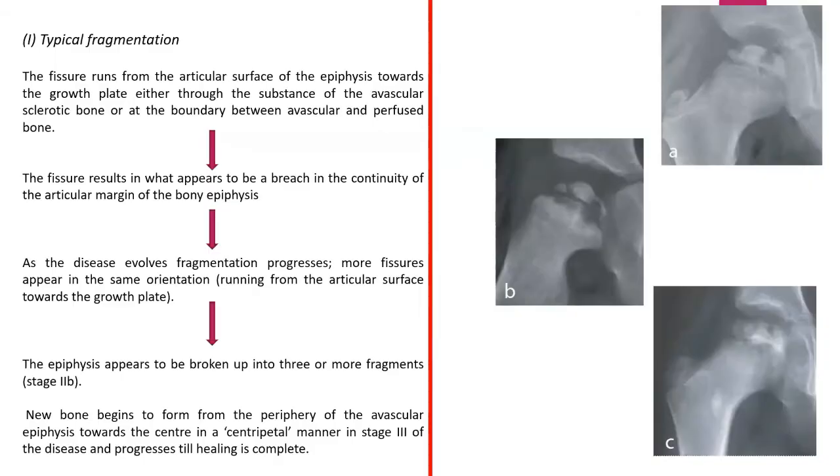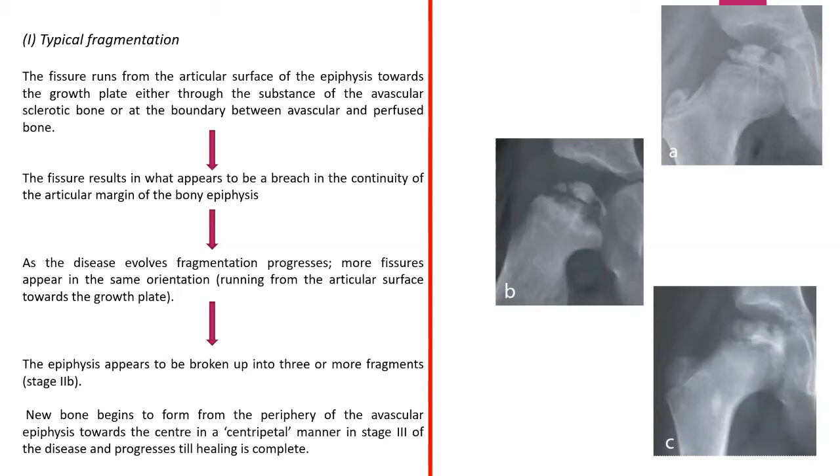So they described each fragmentation as such that in the case of laying down from the growth plate, either in the substance of avascular sclerotic bone or in the boundary between avascular and perfused bone. The fissure appears as a breach in the continuity of the articular margin of the bony epiphysis. As the disease evolves, fragmentation progresses and more fissures are seen. Lastly, the epiphysis appears to be broken into 3 or more fragments, and this is termed stage 2B.